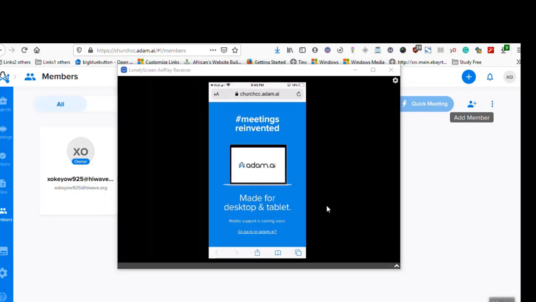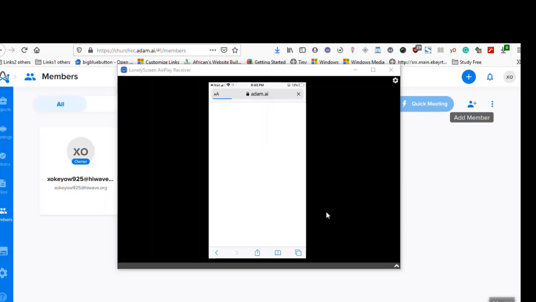Okay, as you can see, it says meeting app reinvented. It's made for desktop and tablet. It says mobile is coming soon, so I'm just going to click. It simply means it's taking me to the web base where I can log in and automatically put in my email and join. So that's exactly what I'm going to do now.